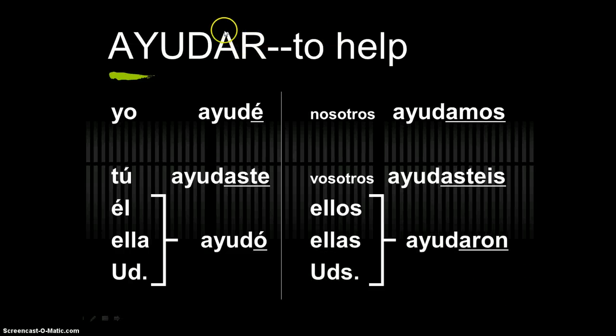Remember, you're just taking off this AR ending and you're adding on the new ending of aste, o, amos, asteis, aron, depending on who's doing the action. I helped, you helped, he, she, it helped, we helped, you all informal helped, they helped, or you all formal helped.